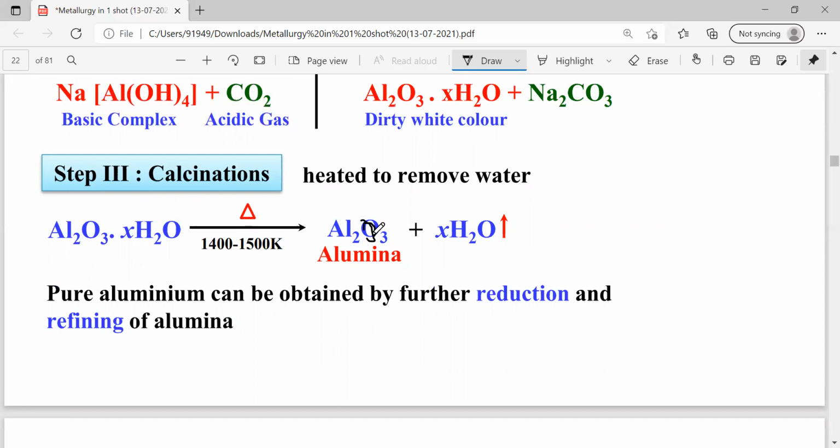So during the extraction of any metal, three steps are involved. First step is the ore concentration. Second step is the reduction of ore. The third step is the refining of metal, right?